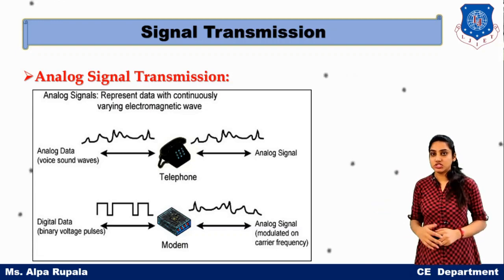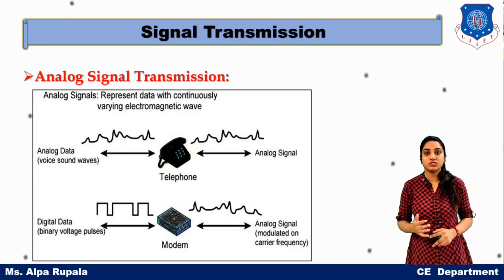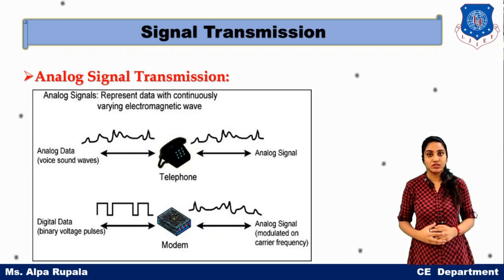But if we talk about digital data, then the digital data must be reconfigured to be transmitted in an analog form. Likewise, if we talk about your computer data which is in binary form, first of all we require one modem.